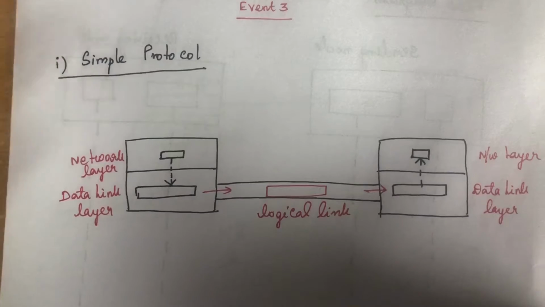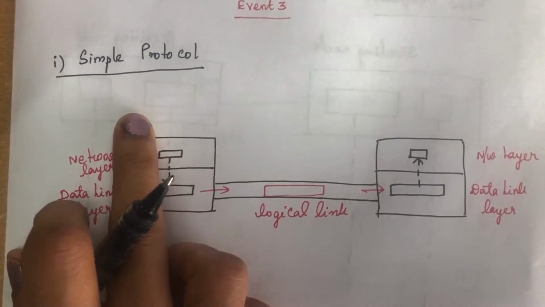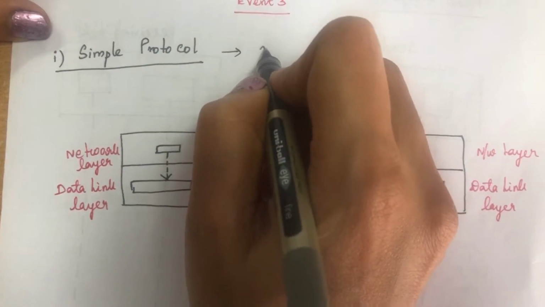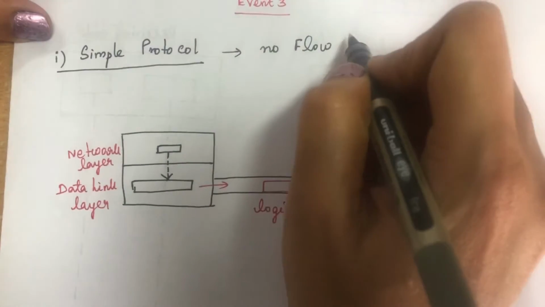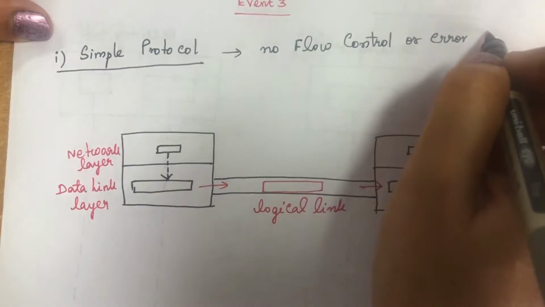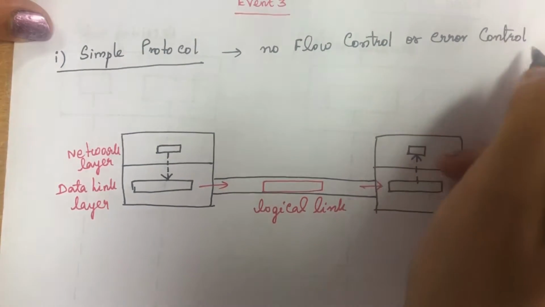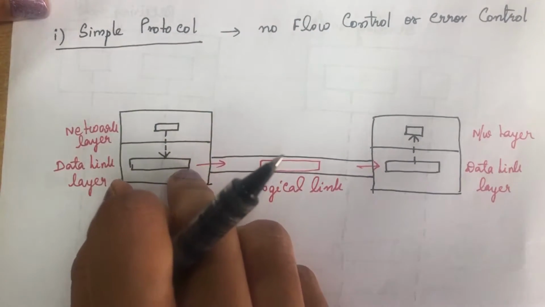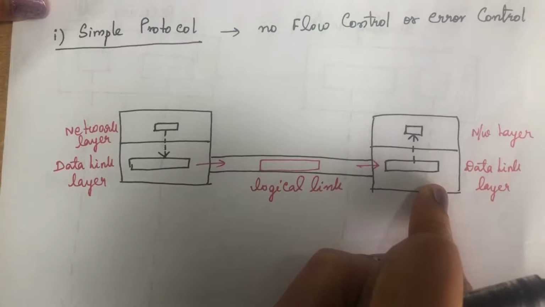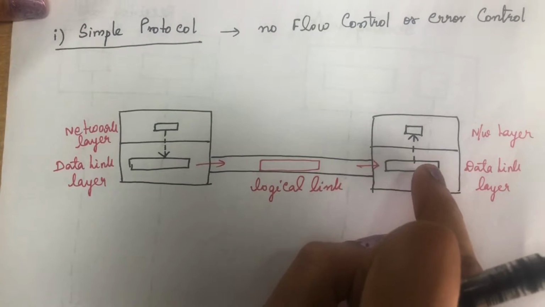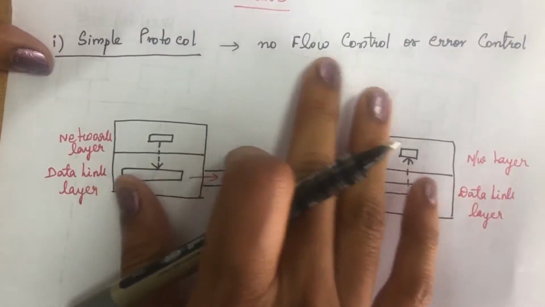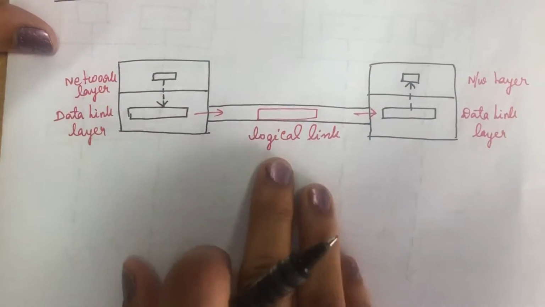Now we will see the first protocol in the data link layer, that is the simple protocol. The simple protocol does not have flow control and error control. It will just receive a packet from the network layer. The data link layer will send that particular frame to the data link layer of the other side, which will send the packet to the network layer. So there is no error control and there is no flow control.